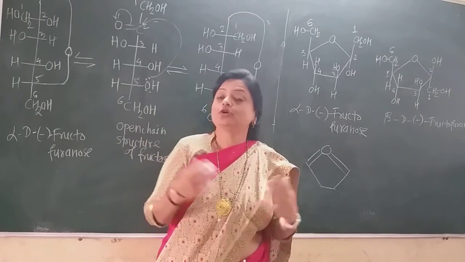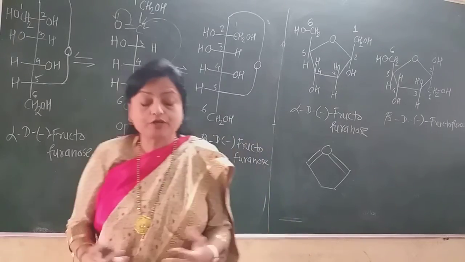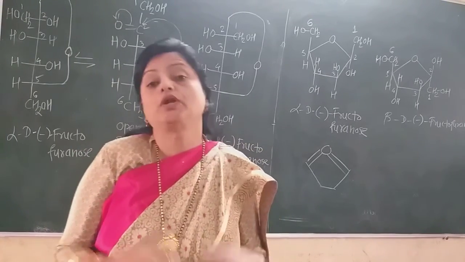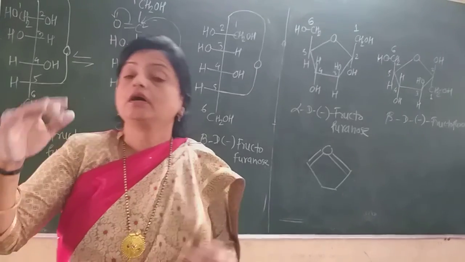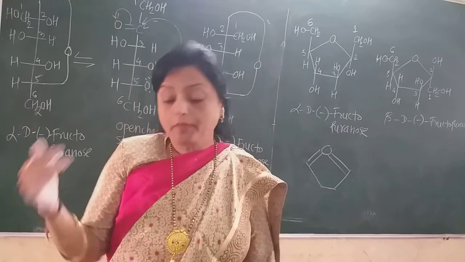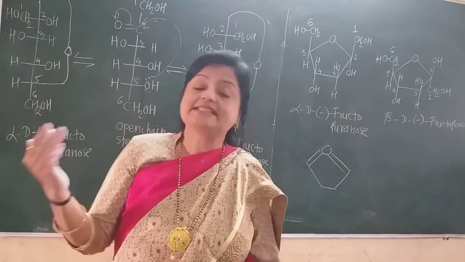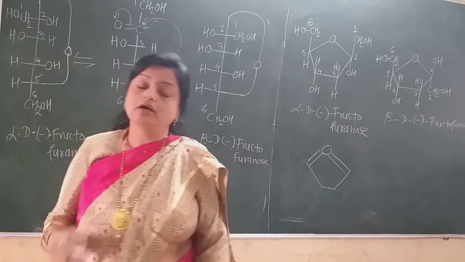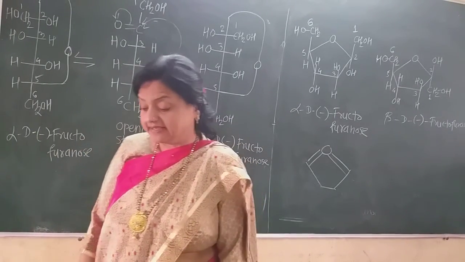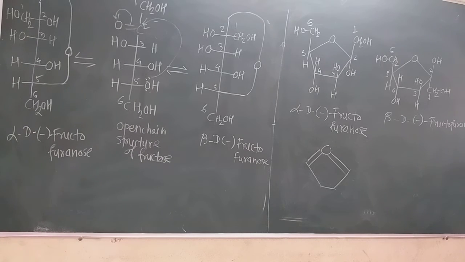Now this is about glucose and fructose, their Haworth projection formula and Fischer projection formula, which are very important for the next topic: the reactions of formation of disaccharides, or the hydrolysis of polysaccharides. These are reactions which depend upon the Haworth projection formula of fructose and glucose. So that is very important.